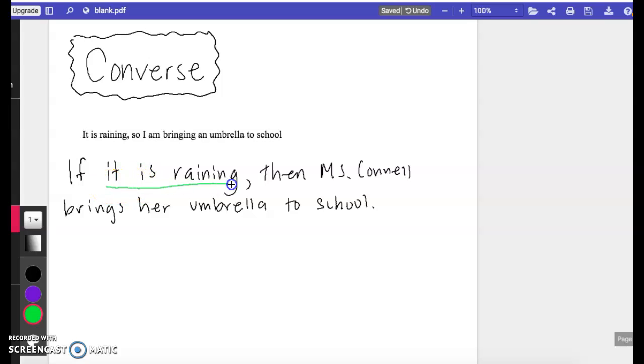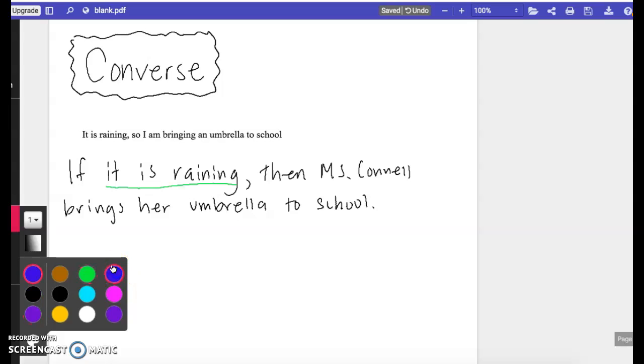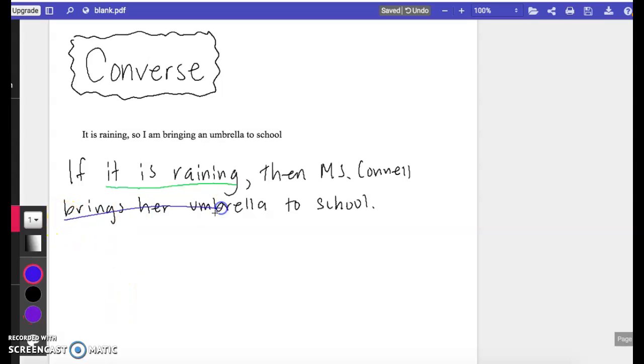So according to this, every single time it's raining, I bring an umbrella to school. So let's change that to blue. Oops, don't want to cross it out. I'm just trying to underline. Okay, Miss Connell brings her umbrella to school.